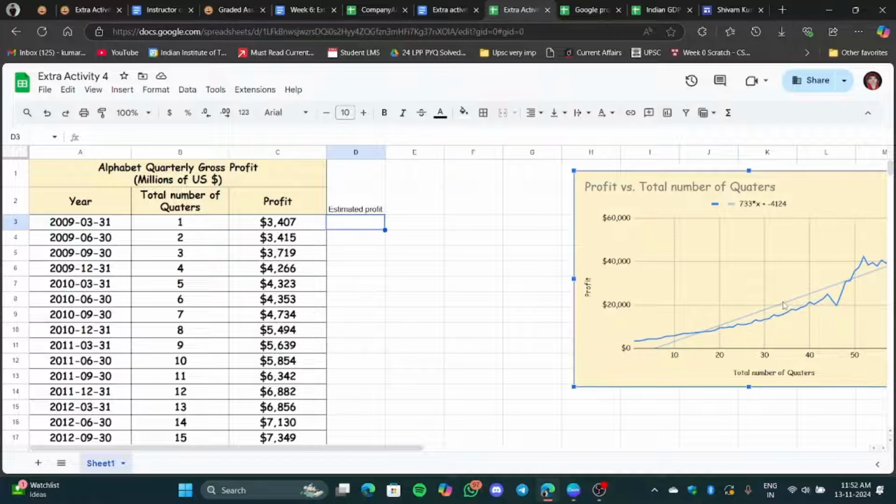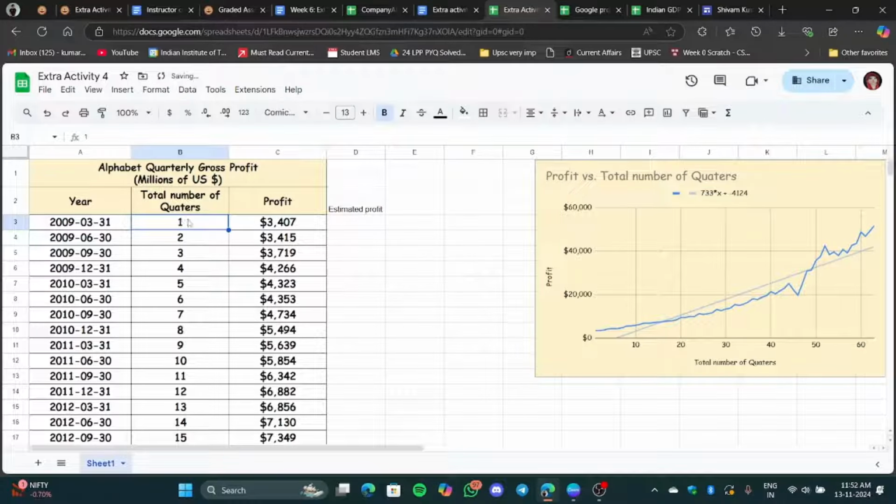This is the equation of this line. For every x, all these values lie on the x-axis. So we keep on substituting: we will substitute the values of x as 1, 2, 3, and we will get a value of y that will be on this line. That will be our estimated value. So I will write the formula over here.